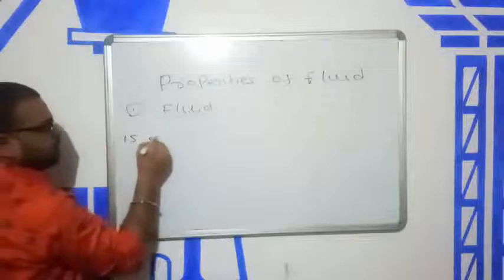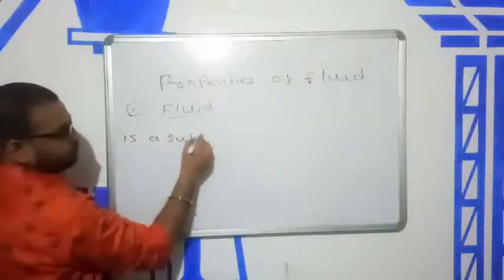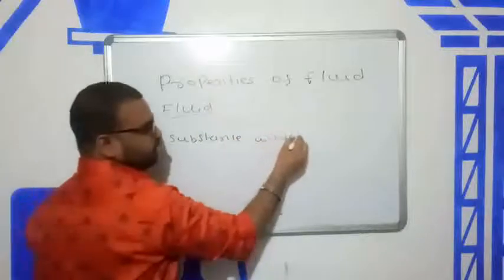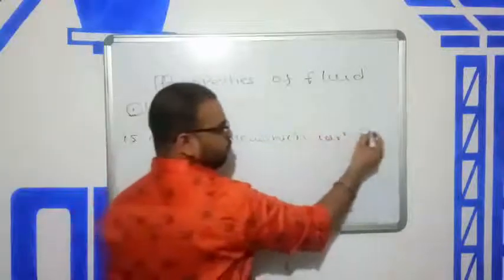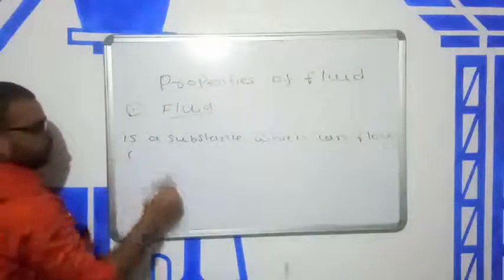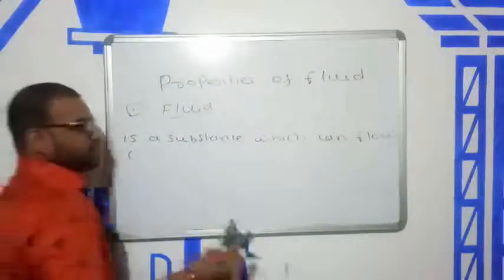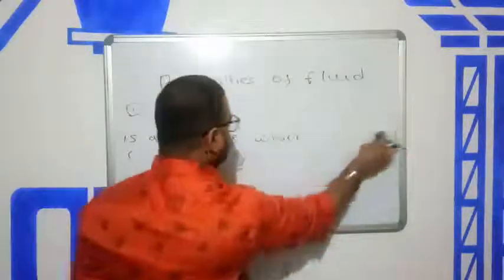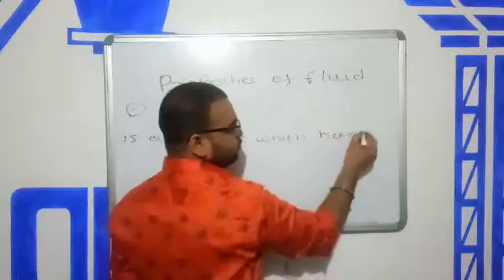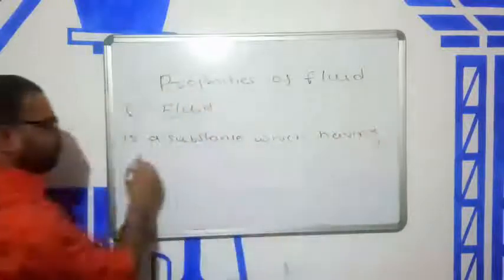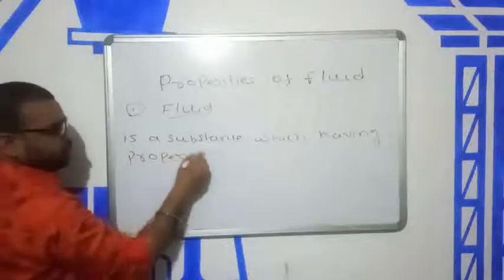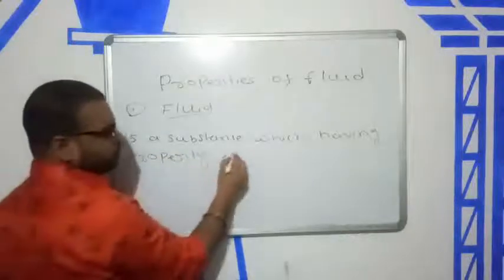Fluid is a substance which can flow easily, or you can say it is a substance having the property of flow. This is also a right definition.